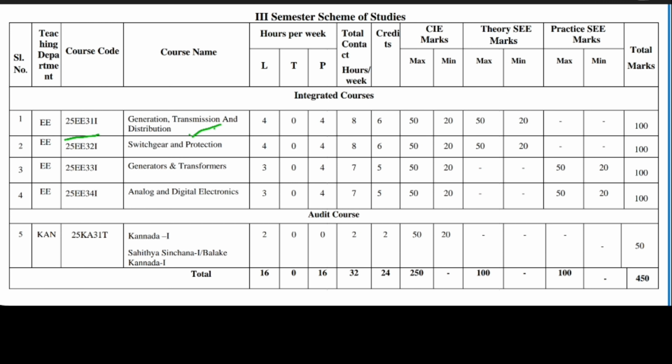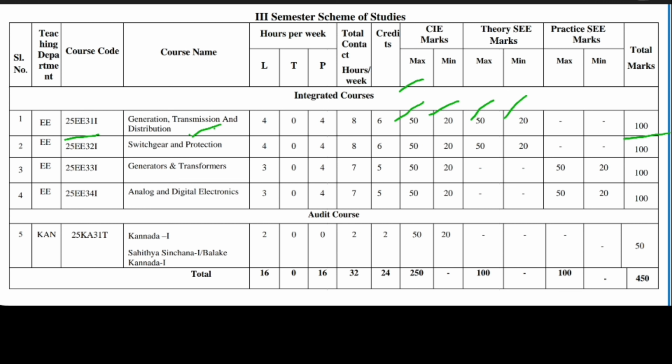The maximum CIE, the internal marks, is 50 marks. You have to get a minimum of 20 marks in the CIE, the internal test. In the theory exam, they are going to conduct it for 50 marks. You should get a minimum of 20 marks. There is no practical exam. You have only a written theory exam. The total will be 100.